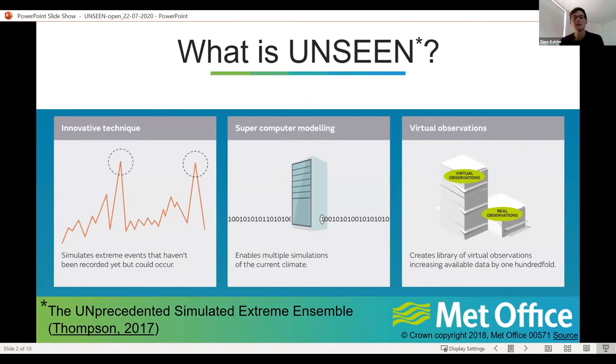So Unseen is an acronym that stands for the Unprecedented Simulated Extreme Ensemble. And the idea of this method is that you can simulate many extreme events that could have occurred but haven't been recorded yet. So therefore, by simulating many extremes, you can better assess what kind of extremes could occur in our present climate. As illustrated here by the Met Office, you can create many virtual observations and therefore have a larger sample of extreme events that can occur compared to real observations.